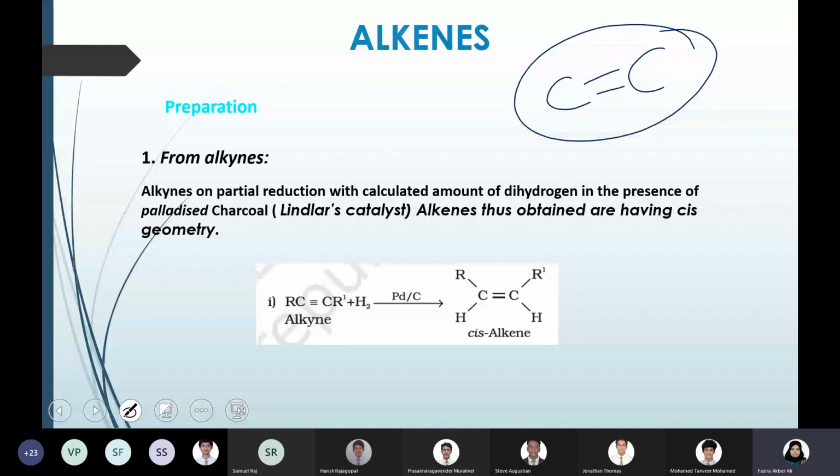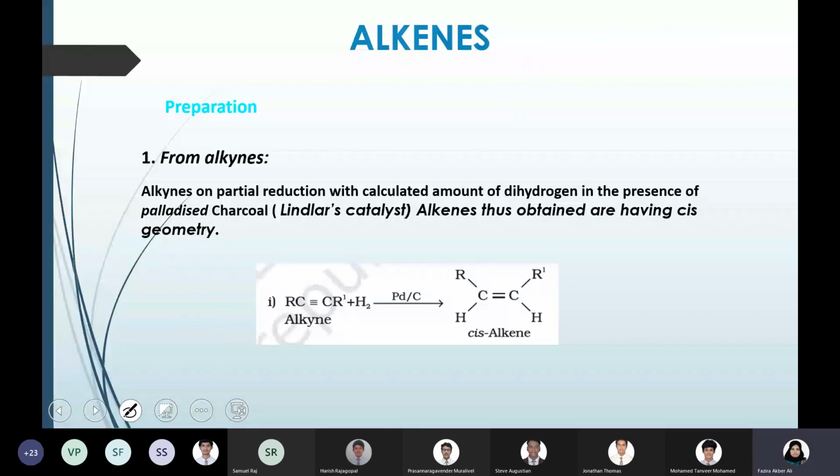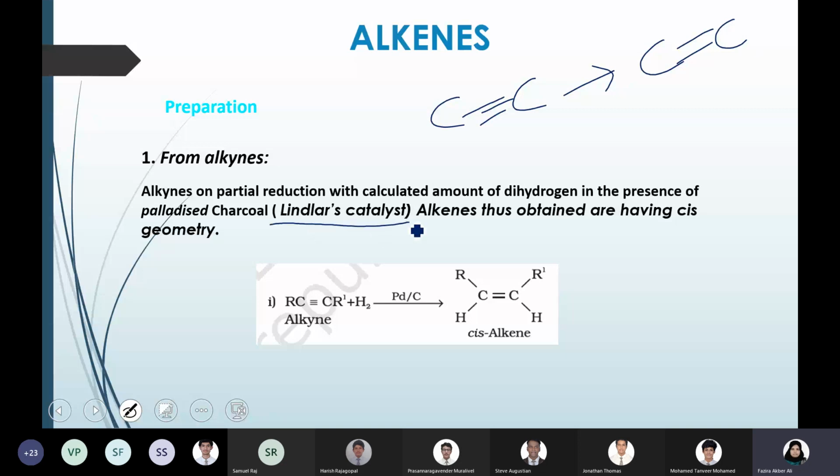First one is from alkynes. That is, if you have a triple bonded compound converted into a double bonded one, that is what from alkynes you can prepare alkenes, basically using two different methods. The first one is using Lindlar's catalyst.